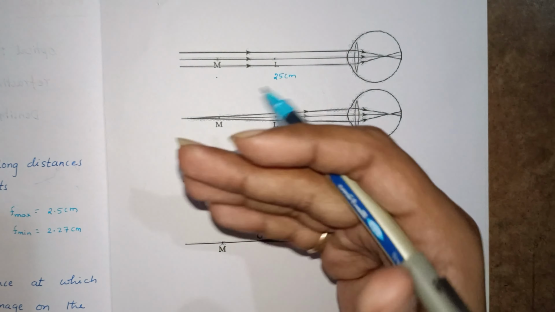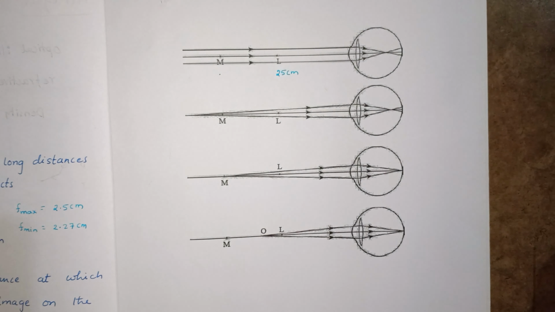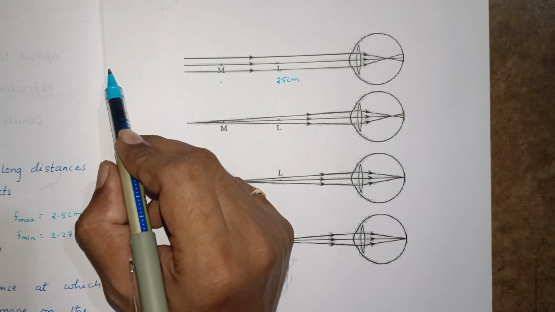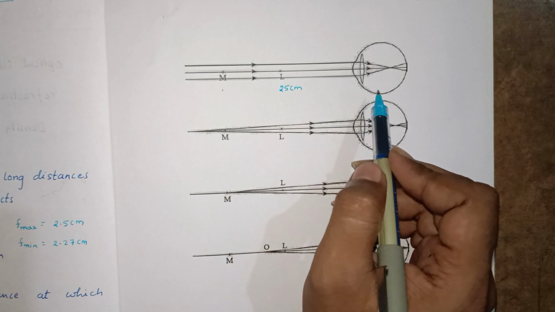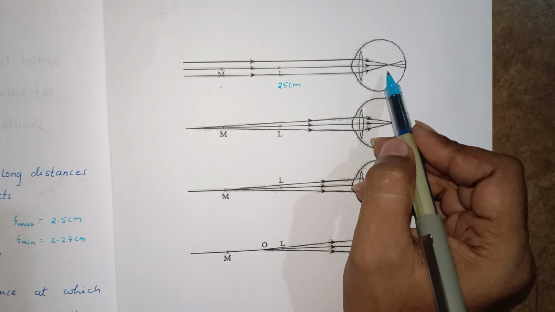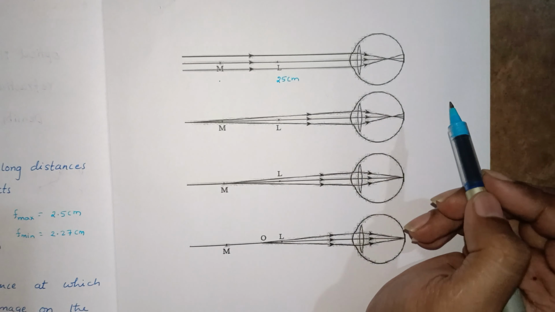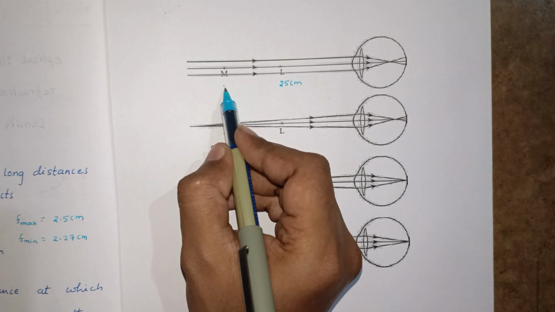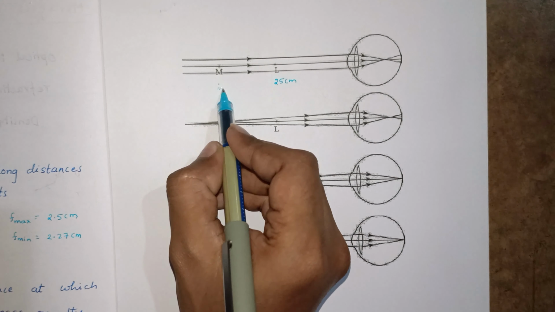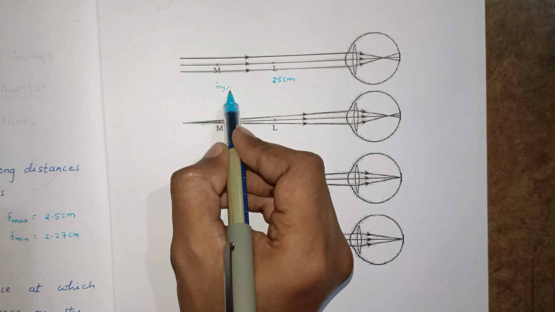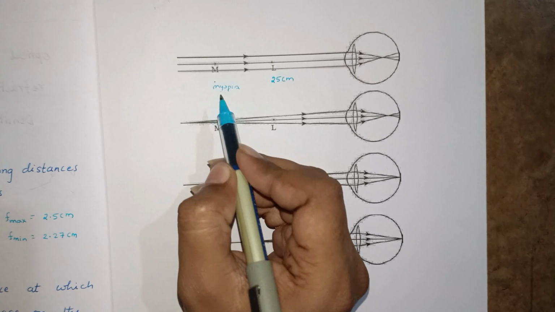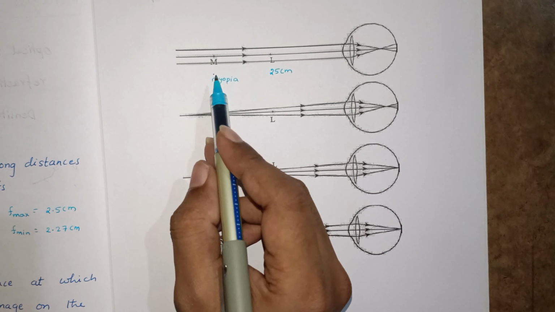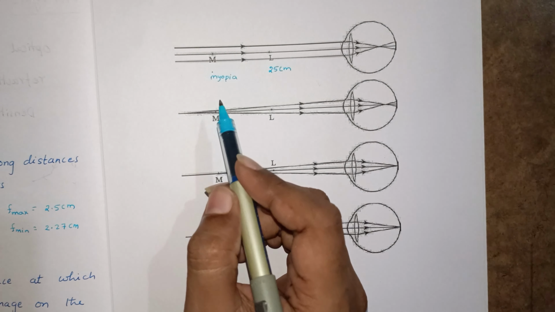Than that limit he can't see. So whenever an object is placed very far from the eye lens, that is formed in front of the retina and not on the retina. He can see up to M. M means myopia, and it is known as far point.